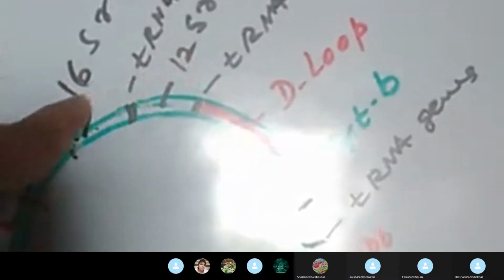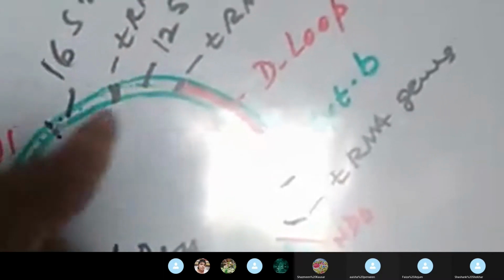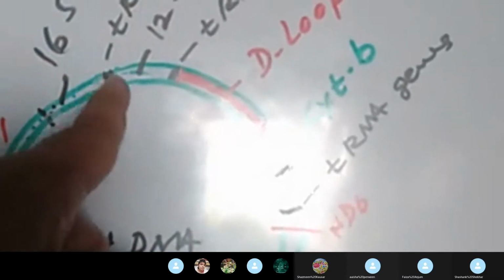The genes for 12S RNA and 16S RNA are separated from one another, interrupted by a tRNA gene.